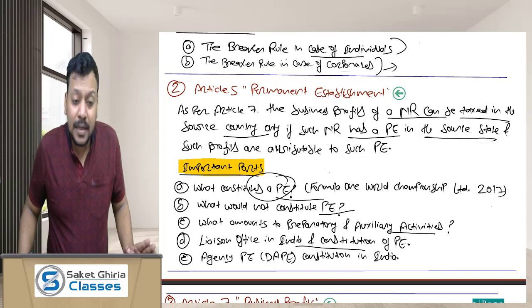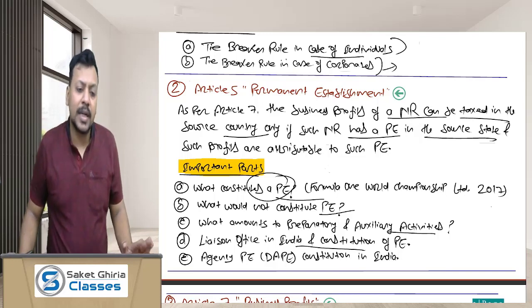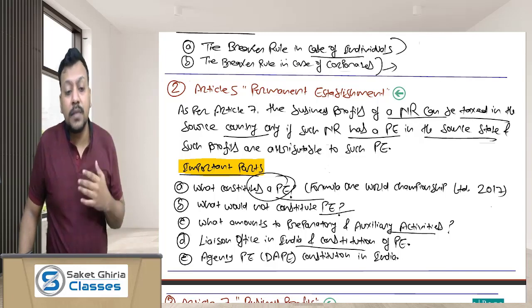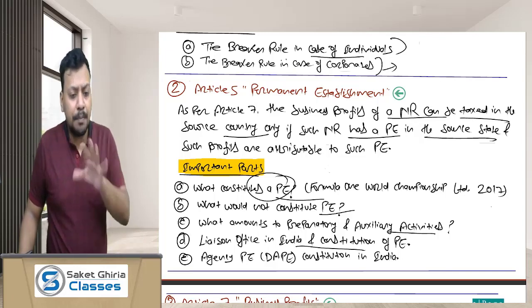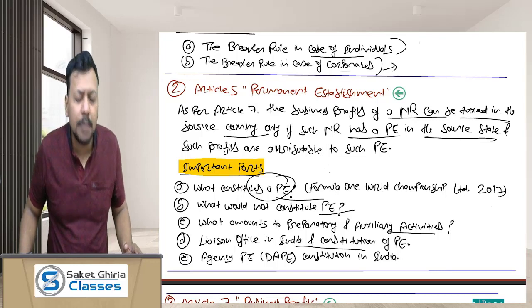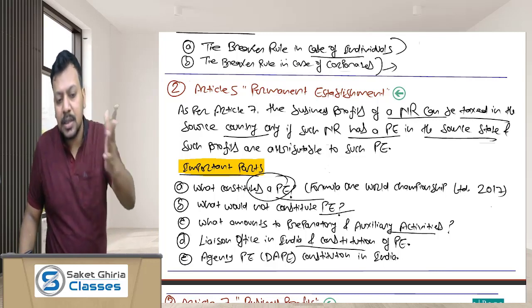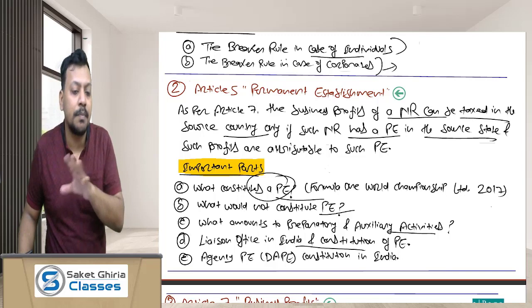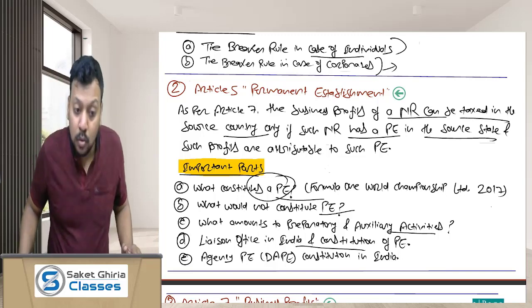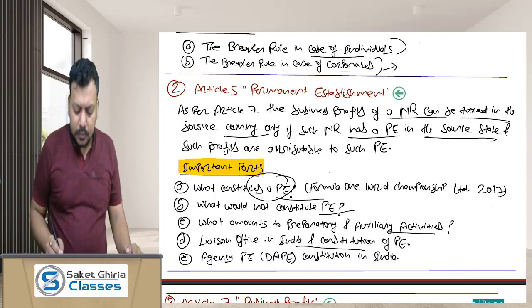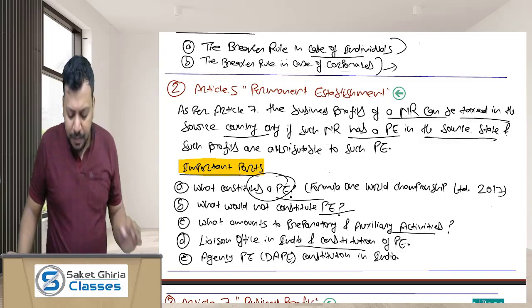Dear friends, if an NR entity has a liaison office in India and that liaison office is not engaged in any trading activity, etc., then that liaison office cannot be constituted as a PE of the NR entity in India, thus no business profit can be taxed. Okay, finally, very important, agency PE.